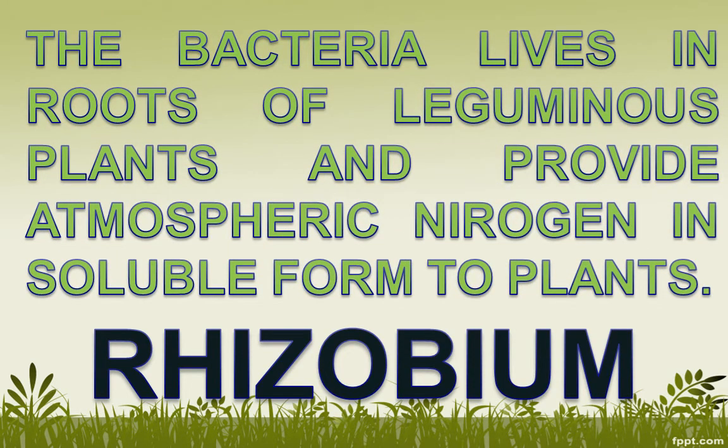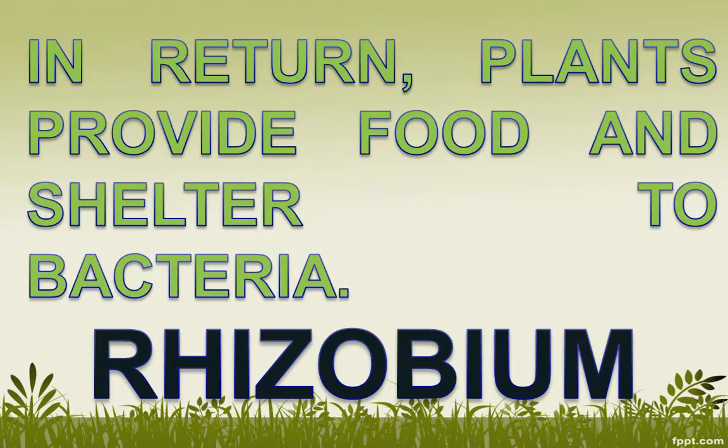The bacterium called rhizobium can take atmospheric nitrogen and convert it into soluble form for plants. These bacteria live in the roots of gram, peas, beans and other legumes and provide nitrogen to them. In return, plants provide food and shelter to bacteria.